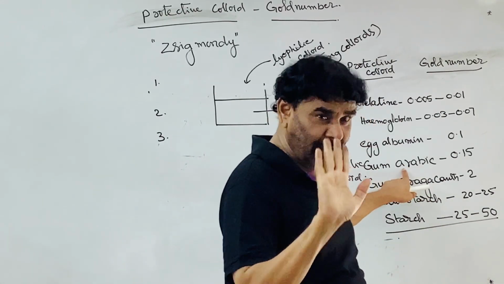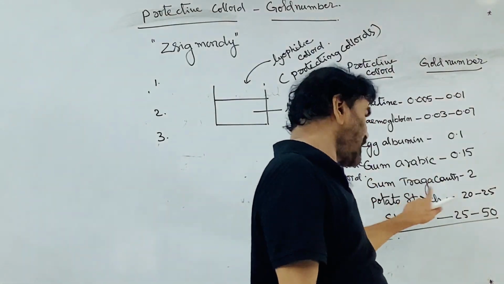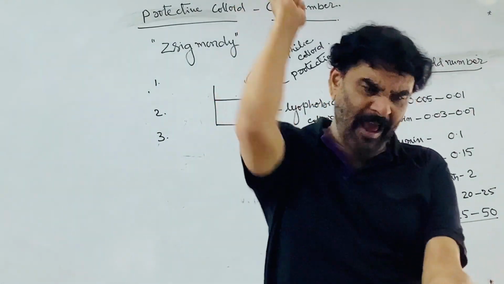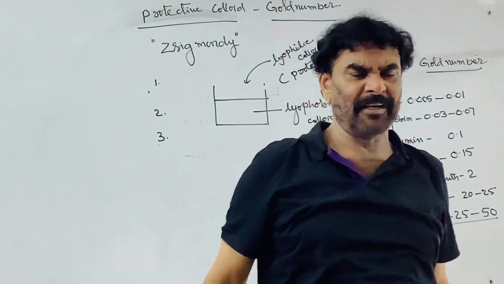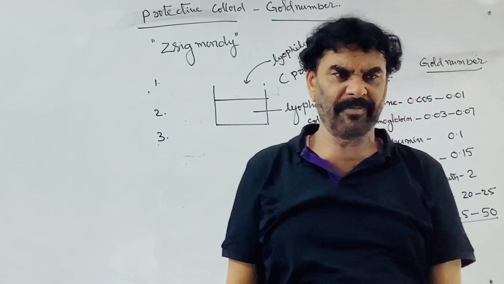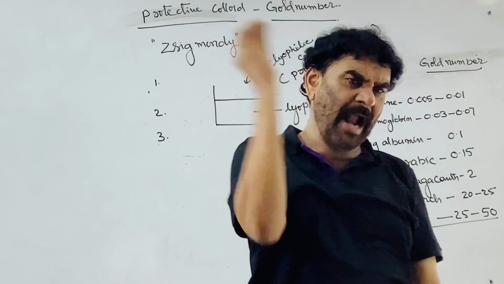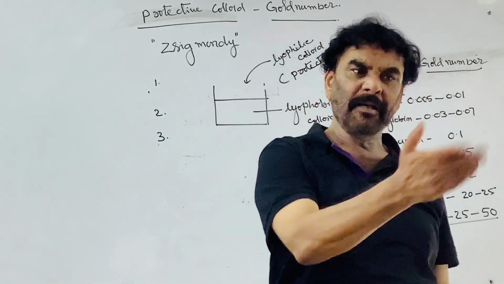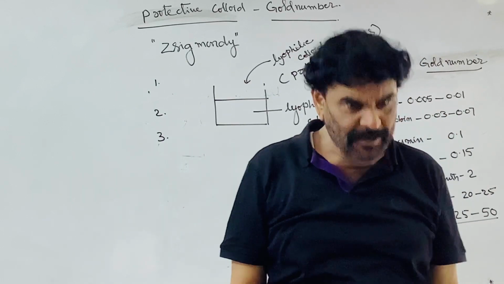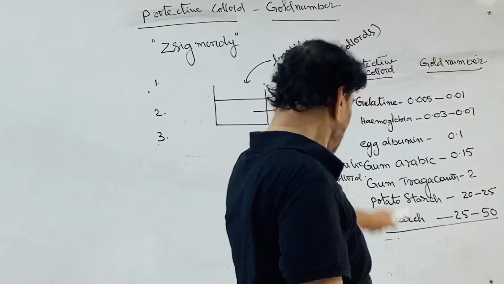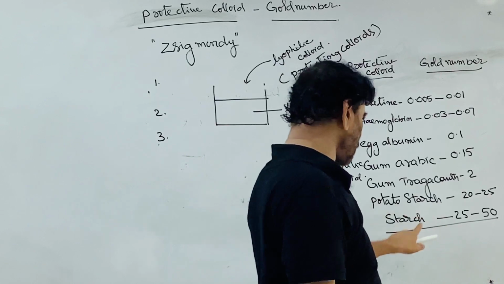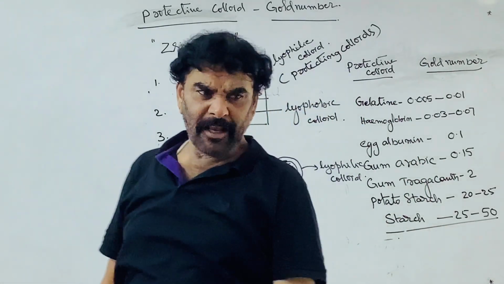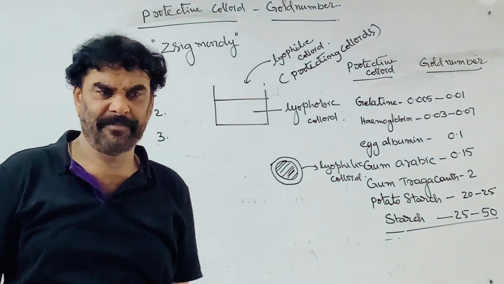The gum we use is gum Arabic or gum Tragacanth. You take the gum material and add it to water, and a colloidal solution is formed. Take the solid gum and add it to water, it disperses and forms a colloidal solution. That is a lyophilic colloid. Potato starch is another. I have taken four or five naturally occurring lyophilic colloidal systems.